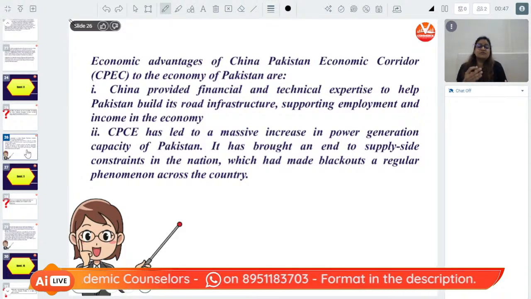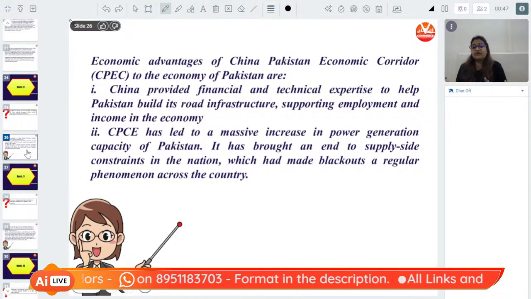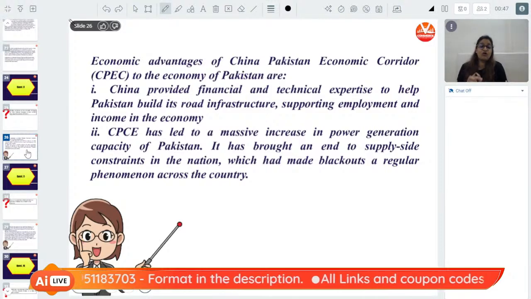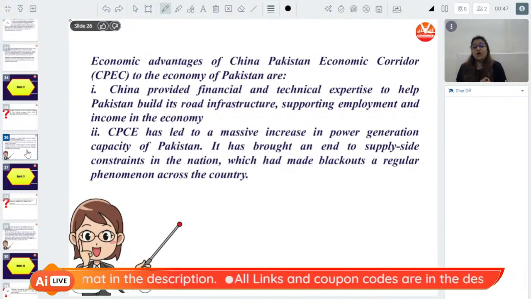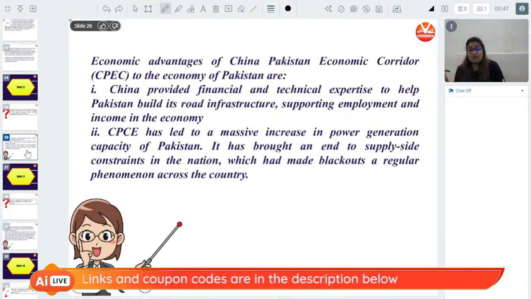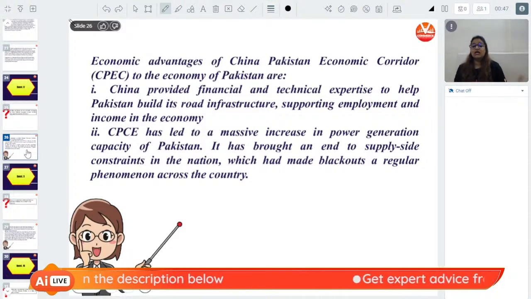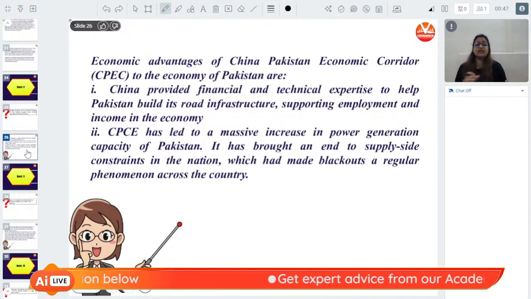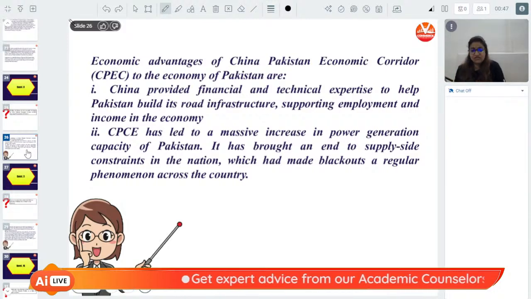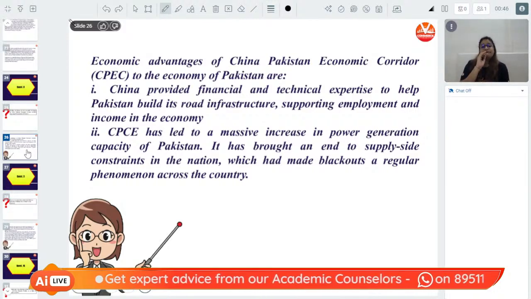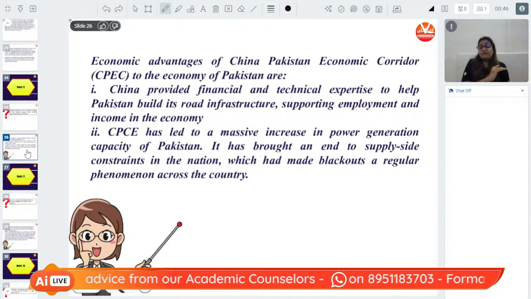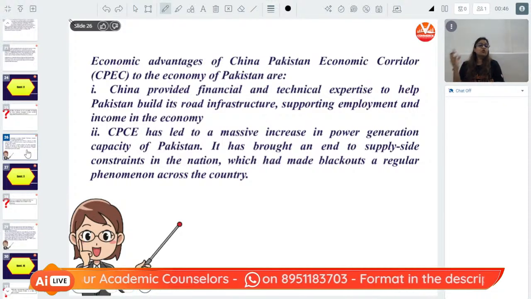Second is CPEC has led to a massive increase in power generation capacity of Pakistan. It has brought an end to supply side constraints in the nation, which had made blackouts a regular phenomenon. Blackouts means there was no electricity, now there is electricity. Because of what? Because of CPEC, where China is playing a very huge role in Pakistan's economy.